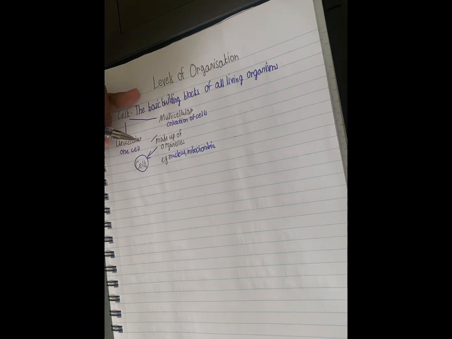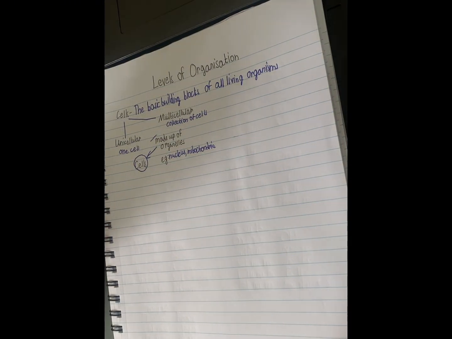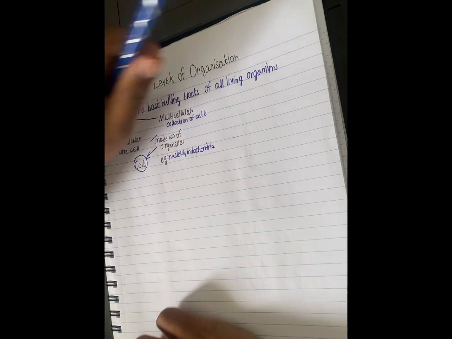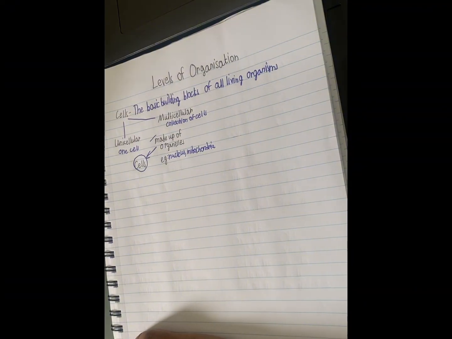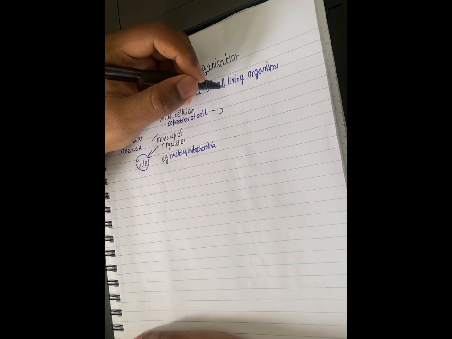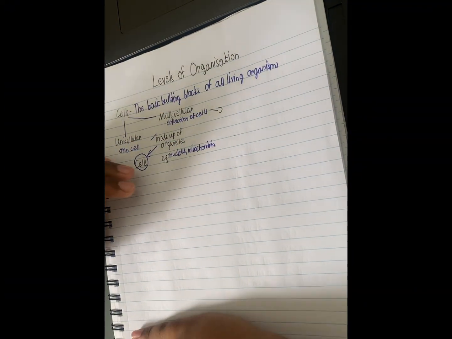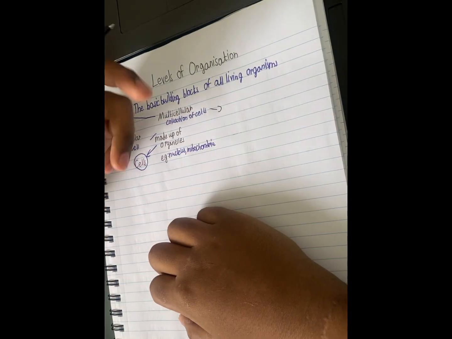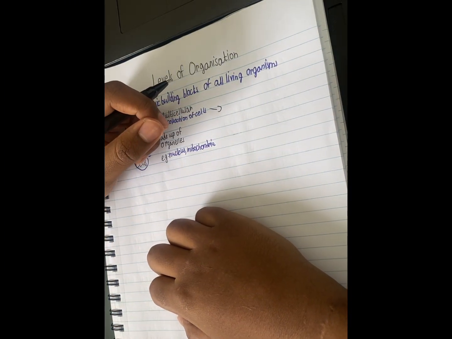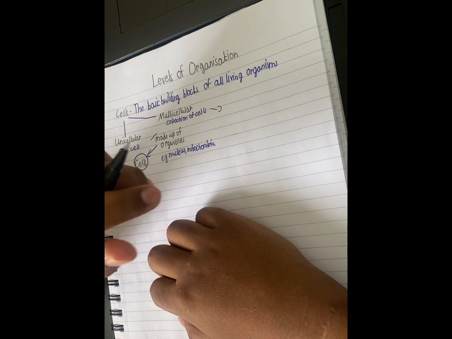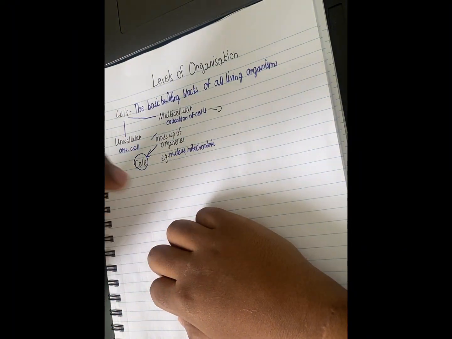So as I've given you a moment to take in the information, let's go back to multicellular. Under multicellular, different cells are specialized, meaning they're adapted for their own function to carry out. For example, plants are multicellular. Their palisade mesophyll cells are adapted for photosynthesis.